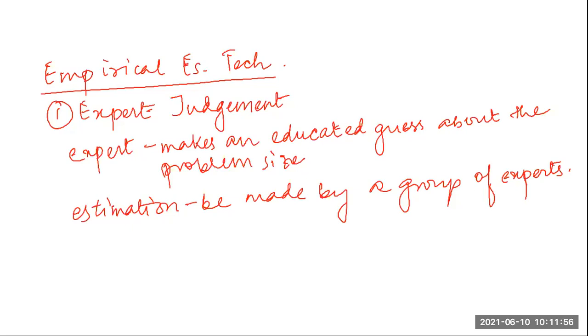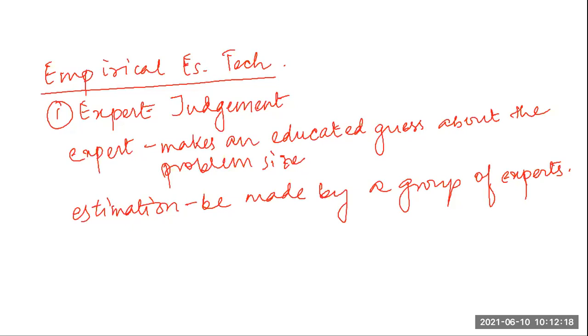Suppose some company has some political issue, so the group of people which it hired are all supporters of that political party. The majority of the group may say, no, this project is not viable. So due to some political or social consideration, some bias may take place.